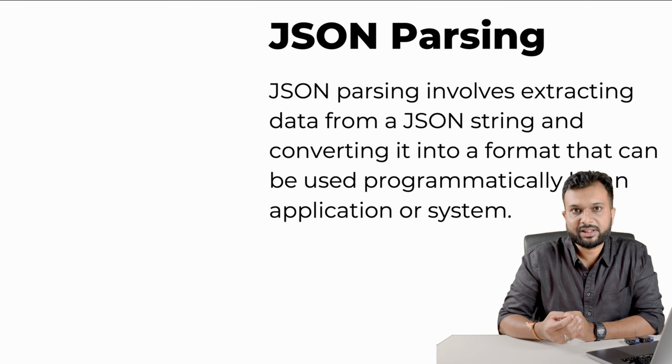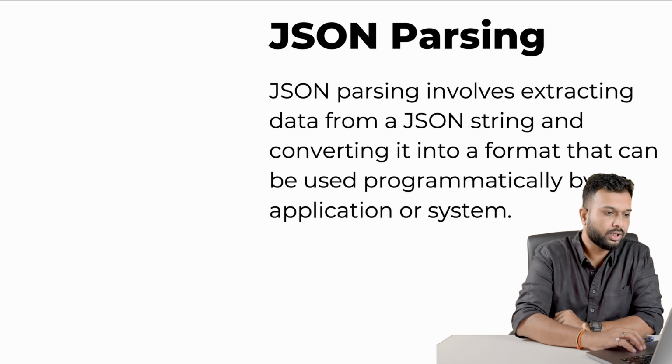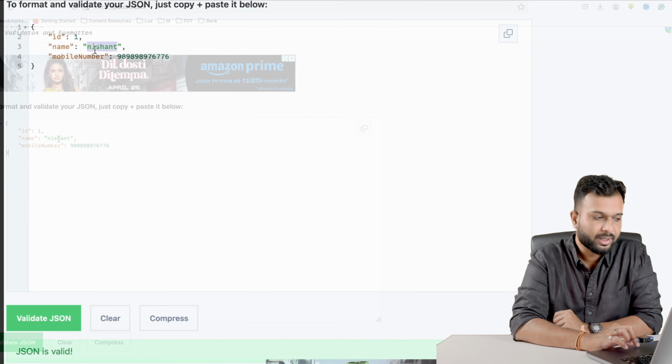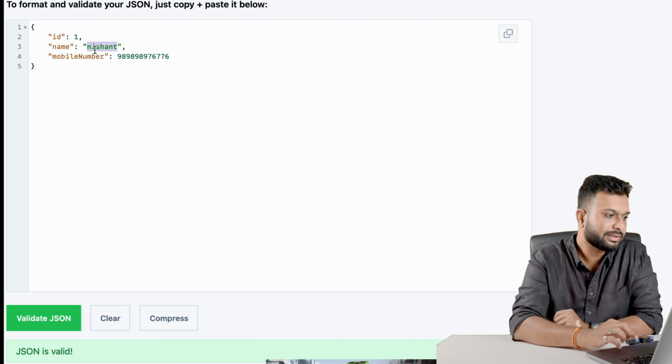So let's understand what JSON parsing is. First of all, JSON parsing means we are extracting the data from a JSON file and using that data. For example, let's say we have created this JSON and I'm getting a name as Nishant. I want to pass this name value or this mobile number value with another request.